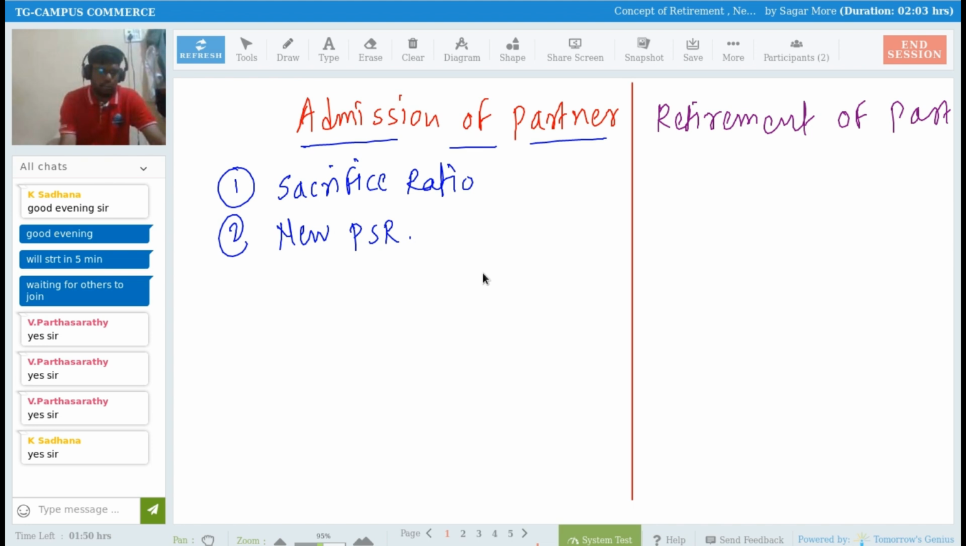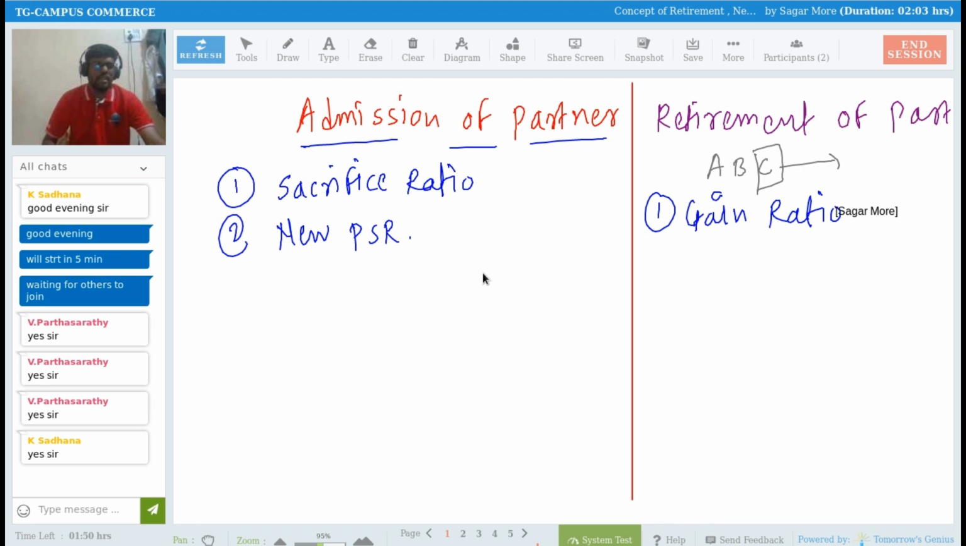Now what happens in the retirement of a partner? For example, there were three partners, A, B, and C. So partner C is retiring from the partnership business. He will no longer be a partner in the partnership business, right? So on the occasion of retirement of a partner, we have to calculate what? First of all, we have to calculate the gain ratio.